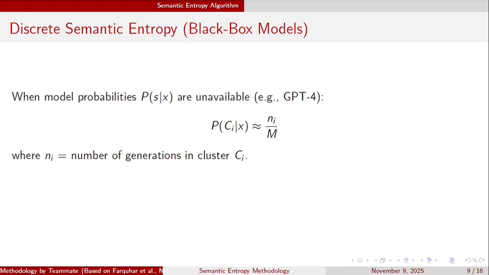Next, for the scenarios in which the sequence probabilities are not available, they proposed a variant of semantic entropy which they call discrete semantic entropy. Discrete semantic entropy approximates the probability of the semantic class directly from the number of generations in each cluster, while disregarding the token probabilities. Here they approximated the probability using this formula, where n_i divided by m is the proportion of all the sampled answers which belong to that cluster.